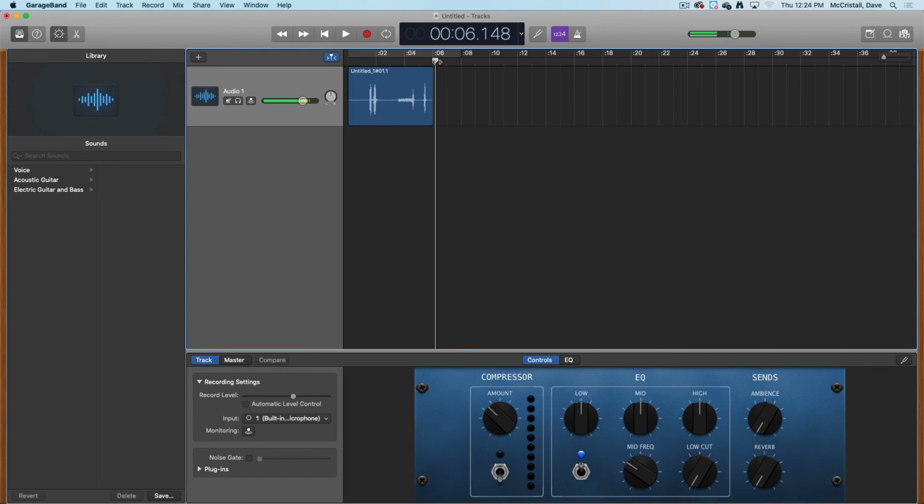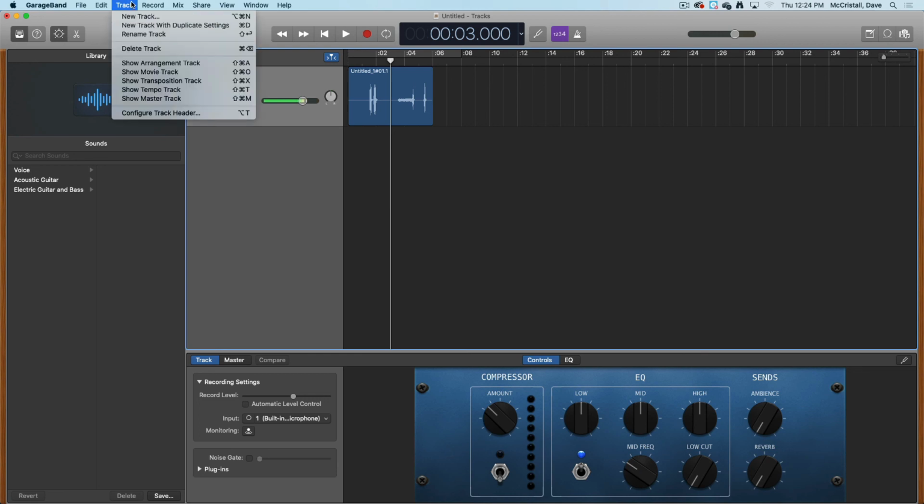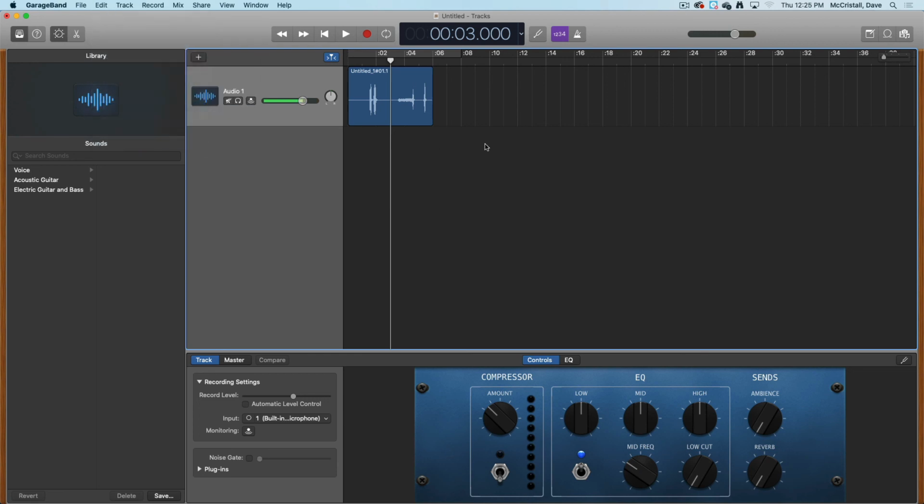So maybe I want like two bits of sound effects. I want my really good dog bark here. That could be two different dogs even. They have different voices. So here I would just put my playhead in between the two, hit edit, split region at playhead.